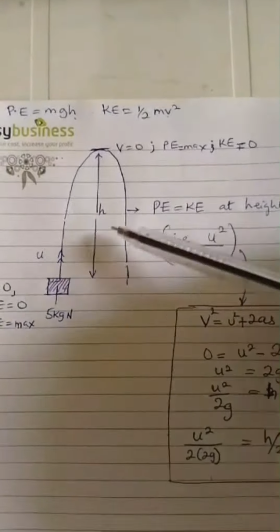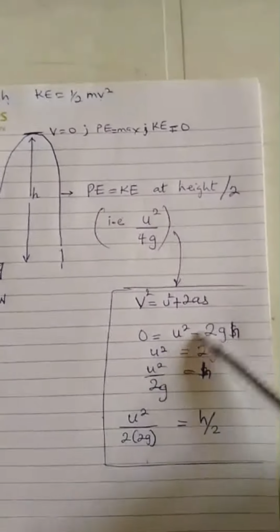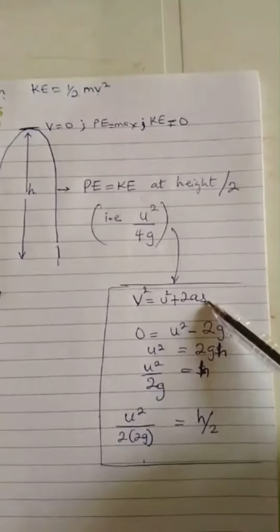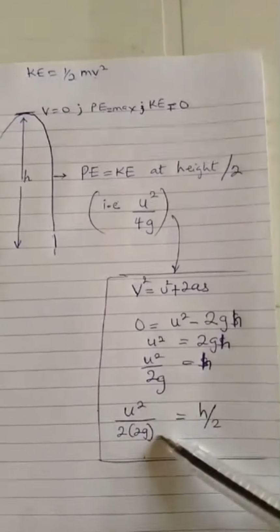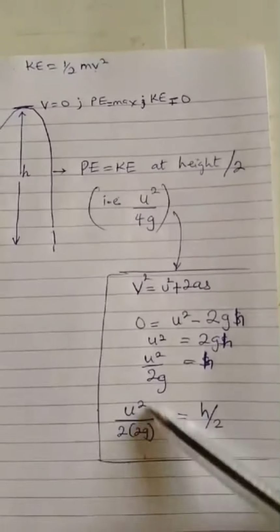Okay, so if you consider that, we can use the third equation of motion, where v is our velocity at maximum height, 0. The initial velocity, we don't know, take it to be u squared. Then a is now g, for the upward journey, minus g because it's decelerating, and we can use our distance s as h. So this height, okay, make use the subject of the formula, you discover that at half height, this is our